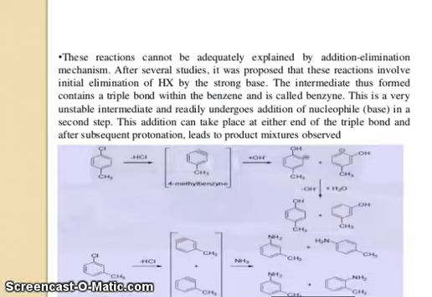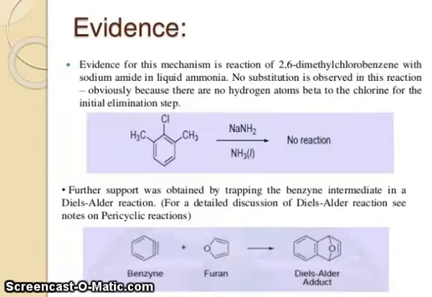Now, evidence. Evidence for this mechanism is the reaction of 2,6-dimethylchlorobenzene with sodium amide in liquid ammonia. No substitution is observed in this reaction, obviously because there is no hydrogen atom beta to the chlorine for the initial elimination step.